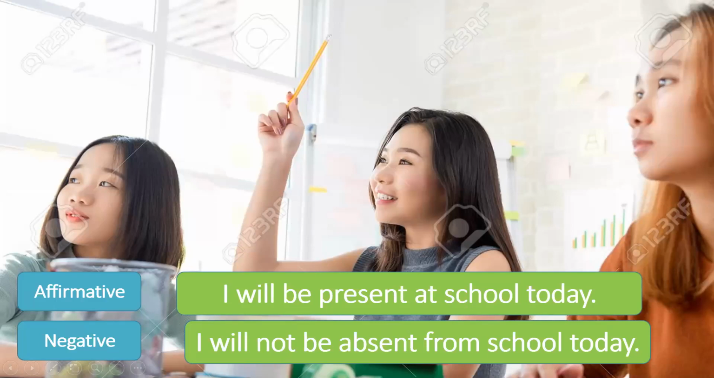When we change it into the negative form, we say I will not be absent from school today. The meaning remains the same, that the person will be present at school. At the same time, the sentence becomes negative. So we change this present to the opposite meaning, absent, and we add a not in between will and be.